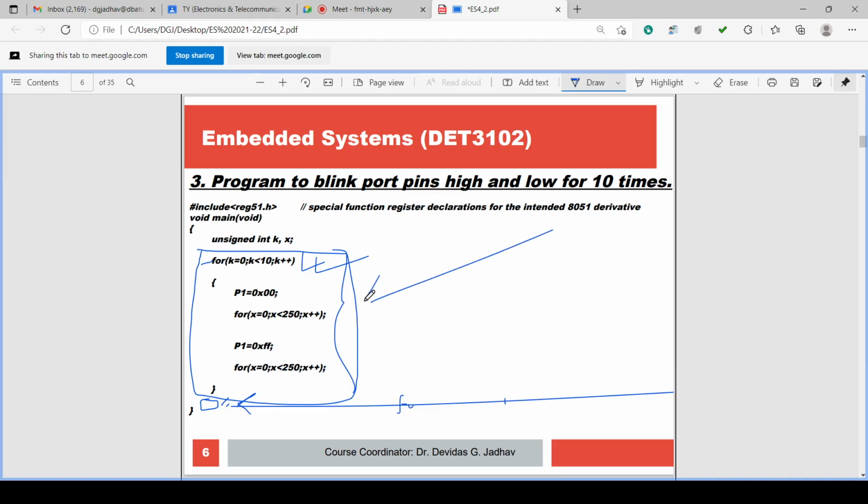Other than this presentation, to understand the logic, this presentation we have discussed. But while simulating in the Keil package, we have modified or corrected this program, isn't it? Please keep this in mind. This is a very important step. Otherwise, Keil will not execute it. Please check this correction we have done there.